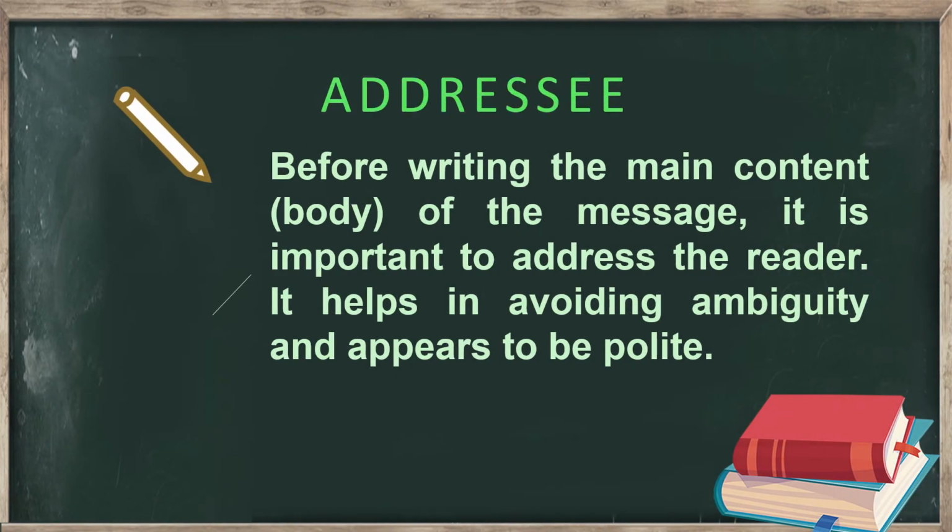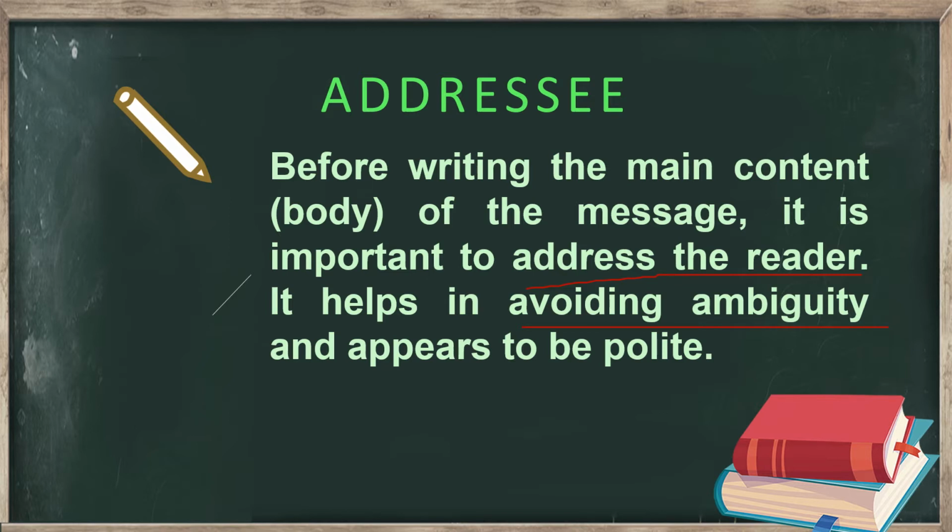Next, we have the addressee. This is important. Everyone must write the name of the addressee, that is the name of the person for whom the message has been written. Before writing the main content, it is very important to address the reader in order to avoid ambiguity. What is the meaning of ambiguity? Ambiguity means to avoid any unclear message.